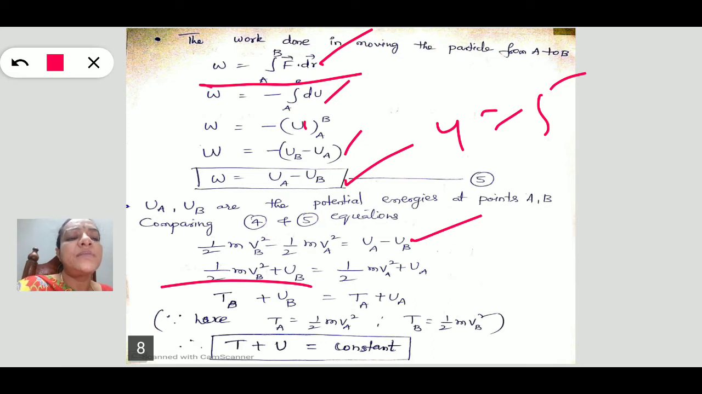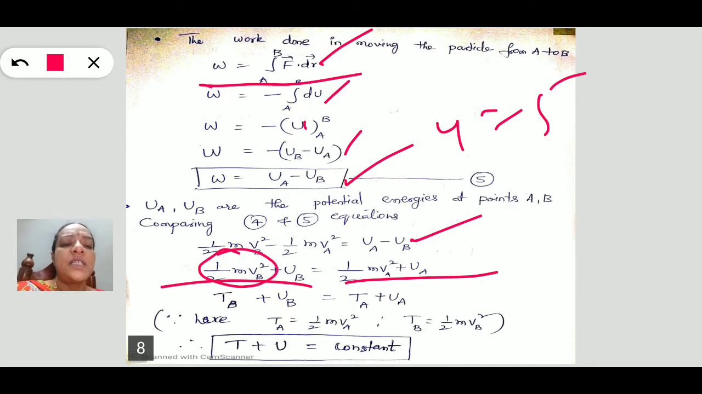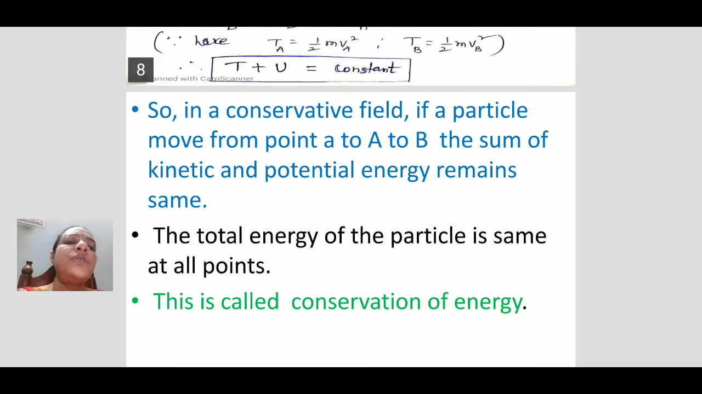By taking the energies at point B and equating them with the energies at point A, we get half m v b squared, which is the kinetic energy at point B. This is the potential energy at point B. This is the kinetic energy at point A, and the potential energy at point A. So that means Tb plus Ub is equal to Ta plus Ua. That means at every point the total energy T plus U is constant. So this is the property of a conservative field.